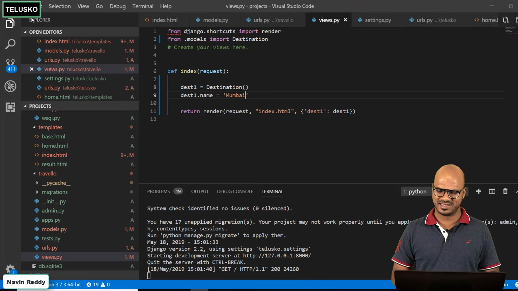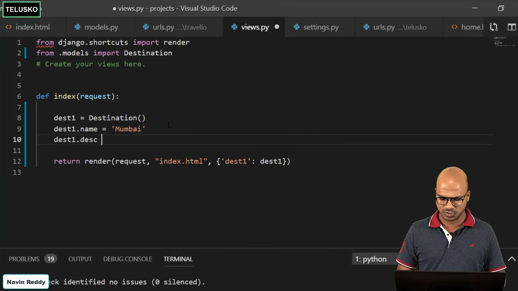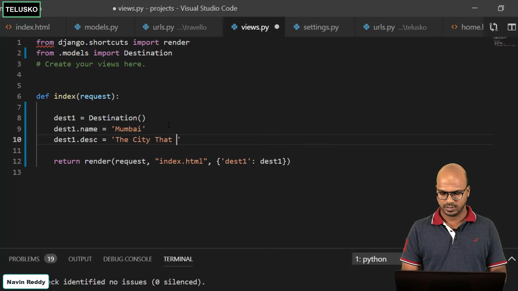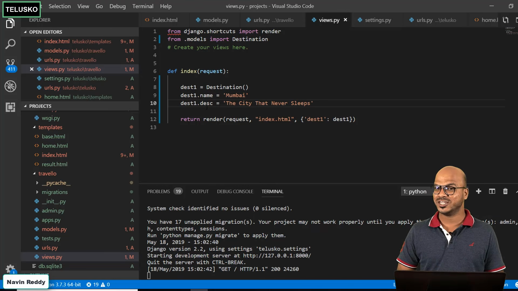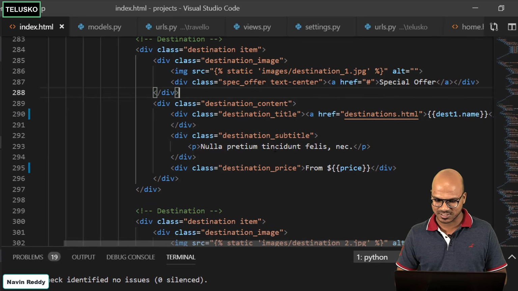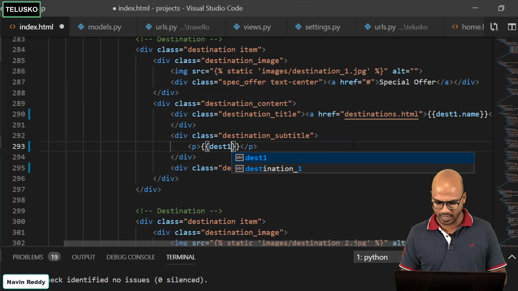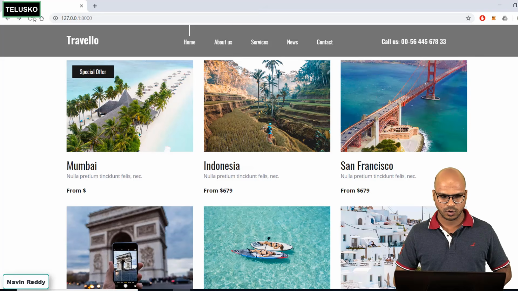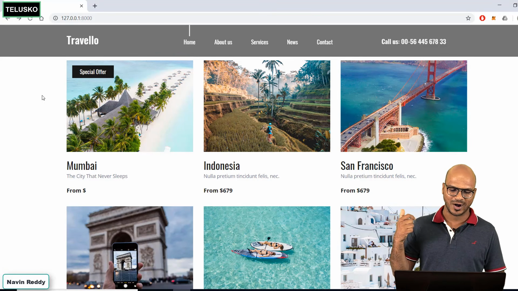So that means we can change name. Can we change description? Yes, we can. Let's go back here and say dest1 dot description. In the description we can have the city that never sleeps, right? So we have changed the description. Let's go back and refresh. Something is not working, because we are changing it here but not in the index.html. Let's do that. So where's the description? This is where the description is. In the curly brackets we can say dest1 dot description. Let's go back and refresh, and you can see we got the description as well. So we got Mumbai, we got the description.